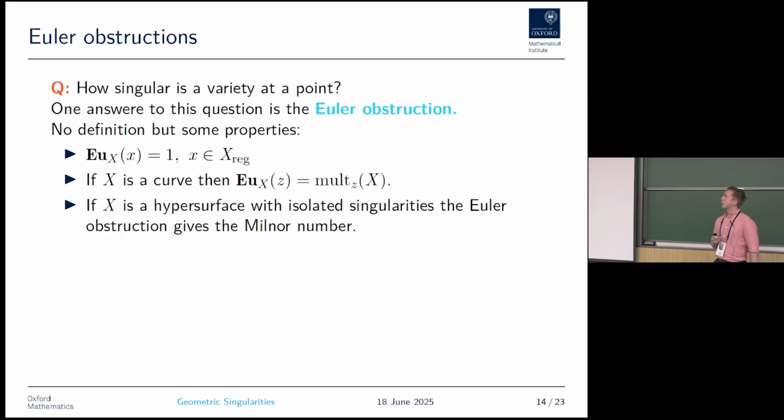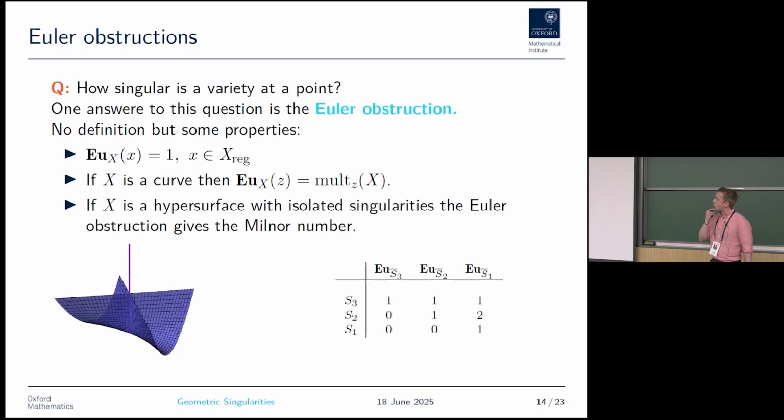The Euler obstruction is equal to 1 on the smooth part of a variety. If I have a one-dimensional variety, so a curve, then the Euler obstruction is just the multiplicity of the curve. And if my variety is a hypersurface with isolated singularities, the Euler obstruction will produce something called the Milnor numbers.